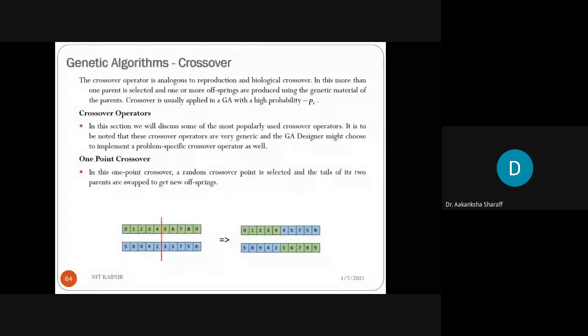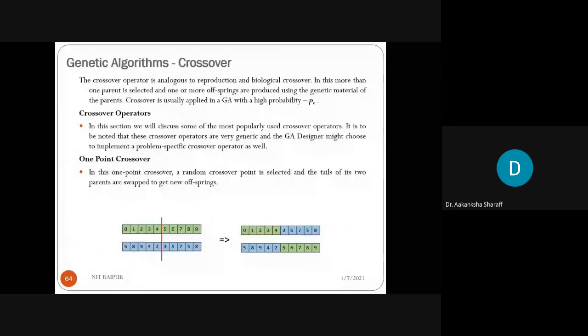Now after choosing the parents, what is the next operation? We have chosen the parents. Now what will be the next procedure to be followed? So the next procedure is the crossover. Clear? The crossover operator is analogous to reproduction and biological crossover.